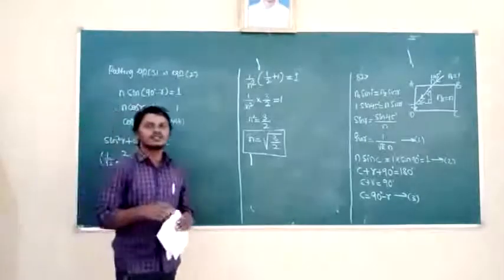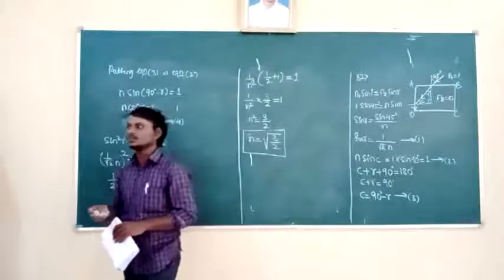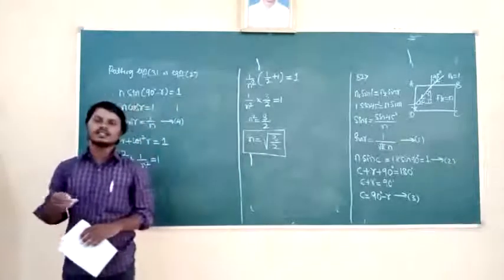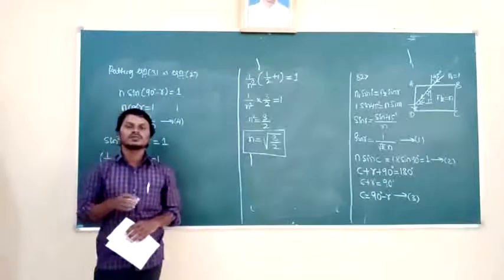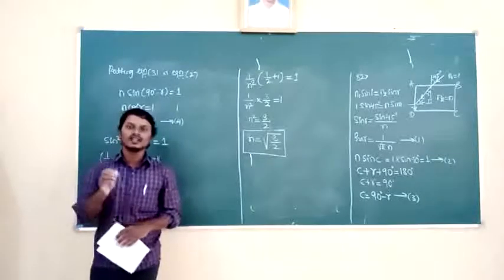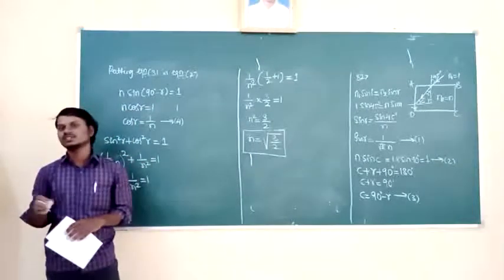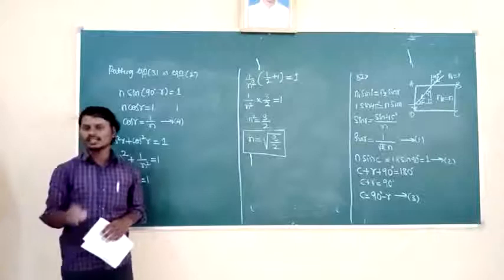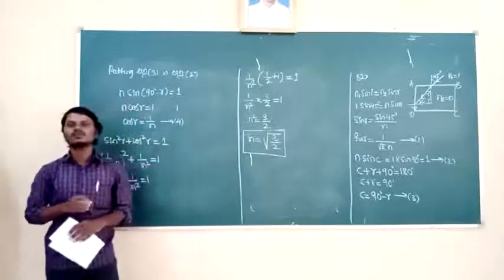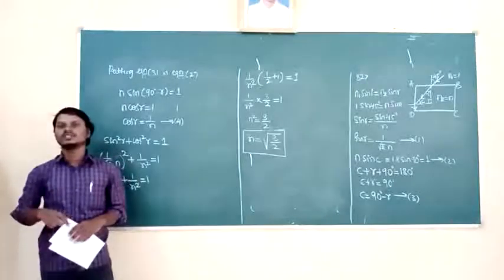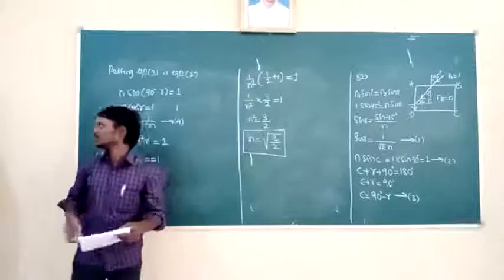Already we know the deviation produced in case of reflection of light is 180 minus 2i, where i is the angle of incidence. For this angle of incidence, the angle of refraction becomes 90 degree, because the angle of incidence is in the denser medium. Then what we have to find is the maximum angle of deviation.